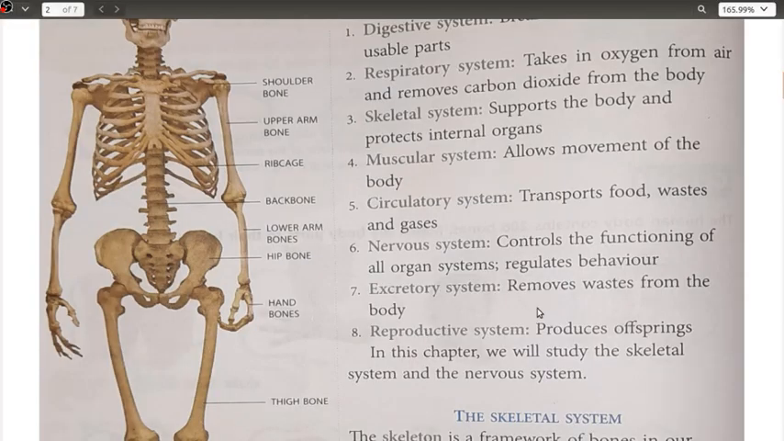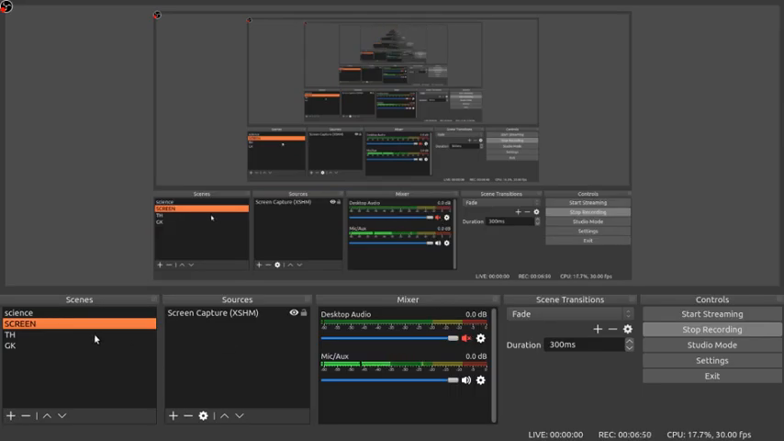Okay, moving ahead with the next one, that is we have here the excretory system, that is removal of the waste from the body, and the reproductive system. Okay, let me tell you together both these things.